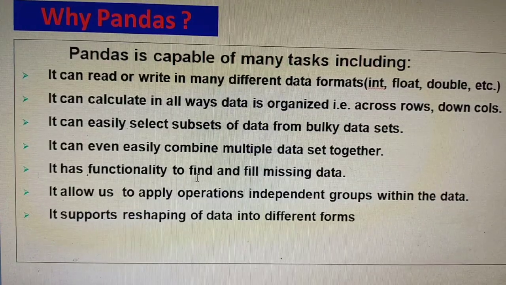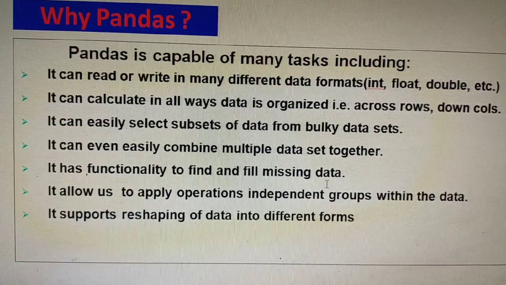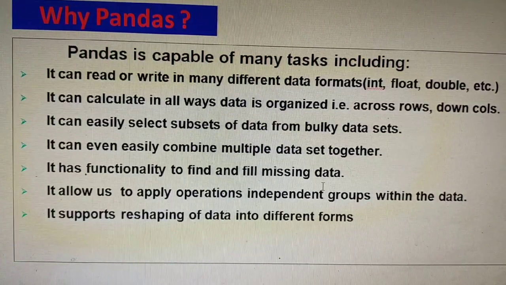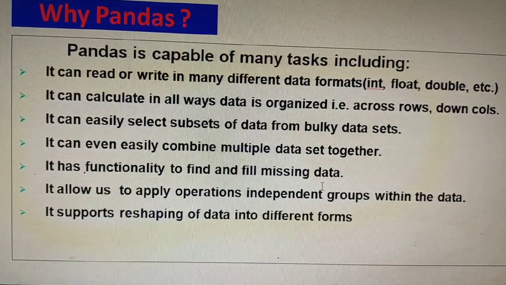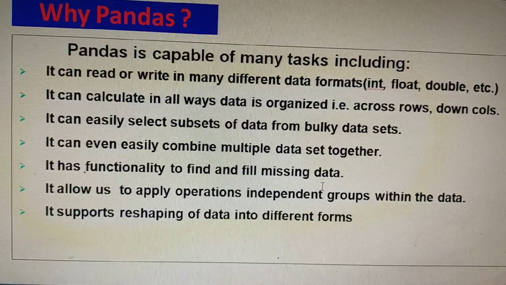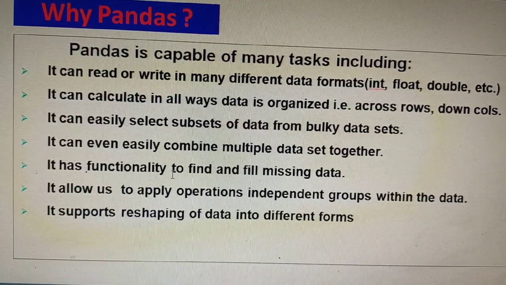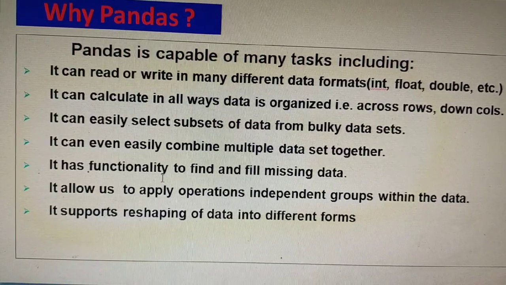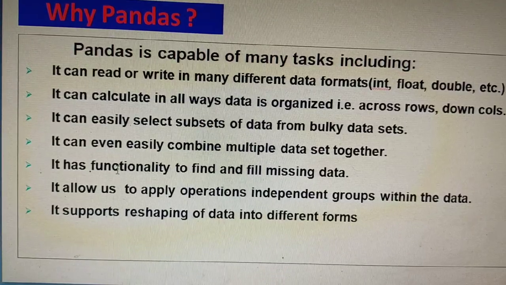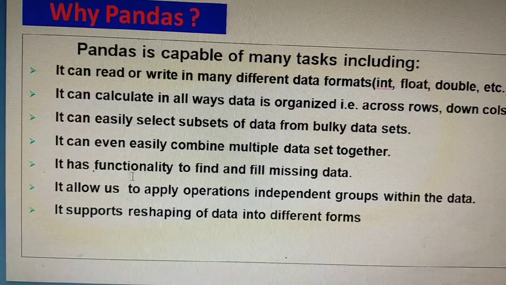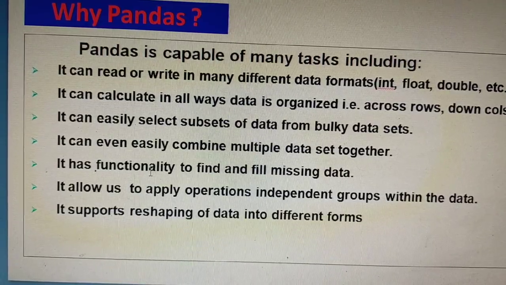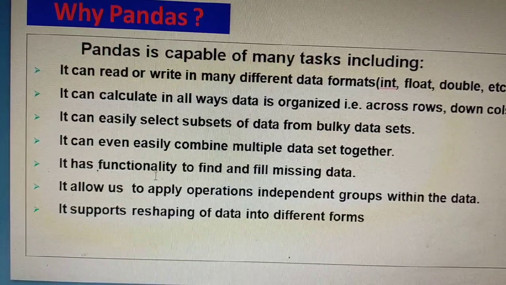It has functionality to find and fill missing data. Wherever data is not there, we can separately fill those places with the required data by simply finding the particular vacant or NaN data. NaN means not a number, which is used in place of empty data.